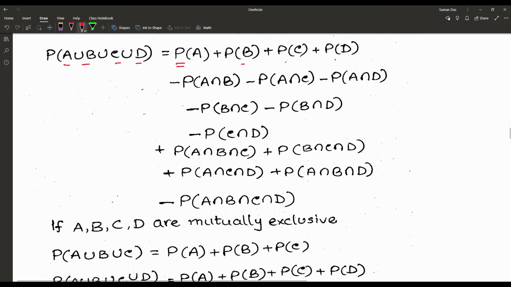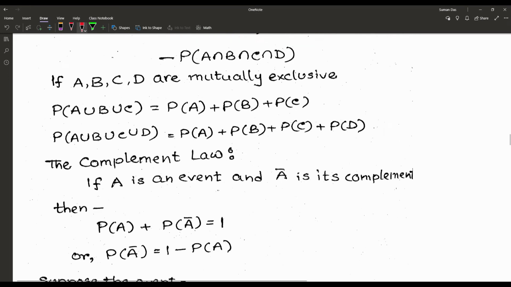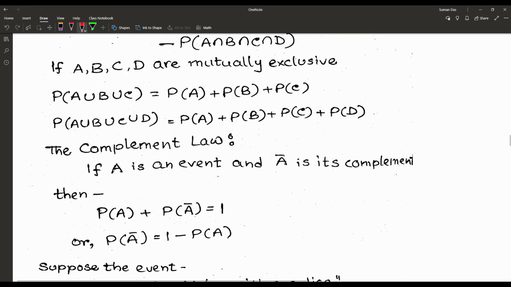And as usual, if A, B, C, D are all mutually exclusive events, then according to the addition law, P of A union B union C is equal to PA plus PB plus PC, because all the intersections between the events become 0 as a probability result. And the same for four events, and that happens not only for two events. So if there are 5 events and all the events are mutually exclusive, we can write it just as the addition of each and every event's probability.